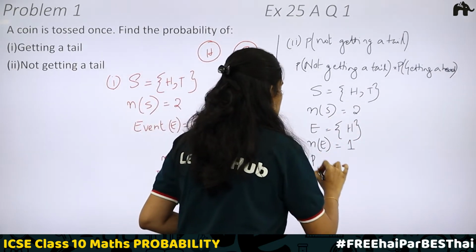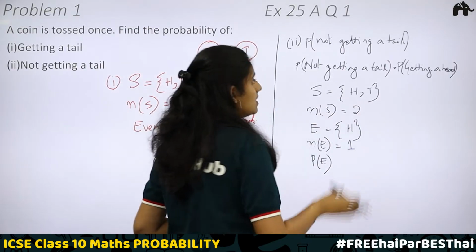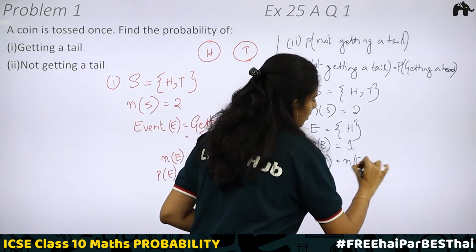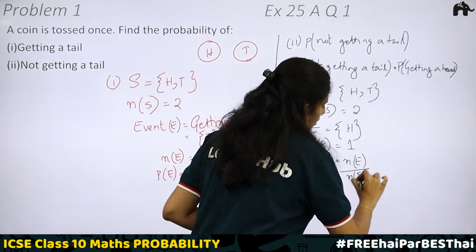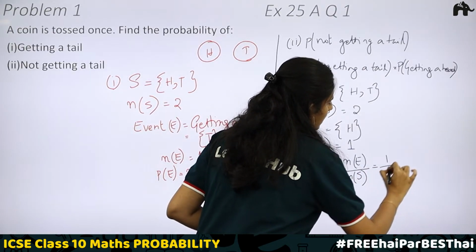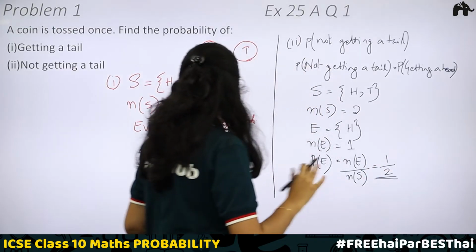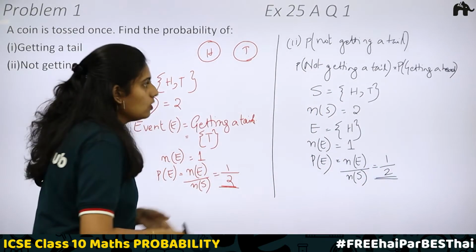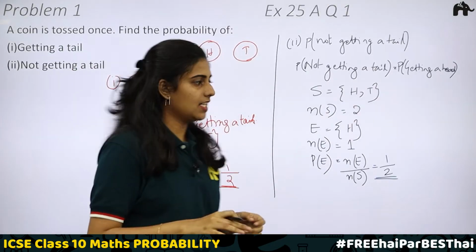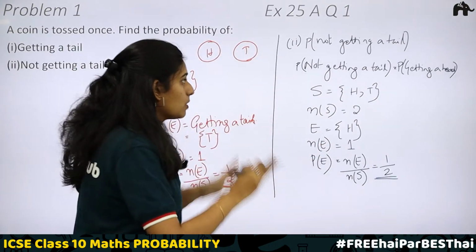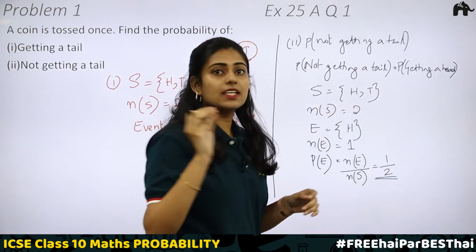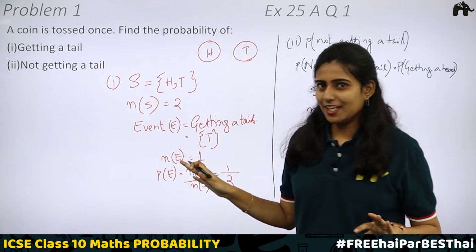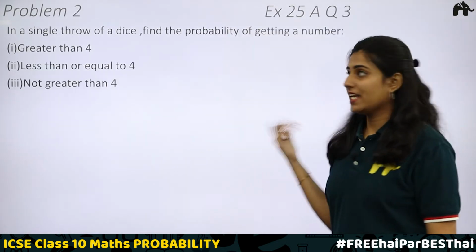Then what is the probability of the event? Here the event is not getting a tail. P of e will be equal to n of e divided by n of s, and that is 1 divided by 2. So in both these cases, the probability of getting a tail is 1 by 2 and the probability of not getting a tail is also 1 by 2. So the probability of not getting a tail means getting a head on the coin. Coin tossing is clear? Okay, let's move on to the next problem.